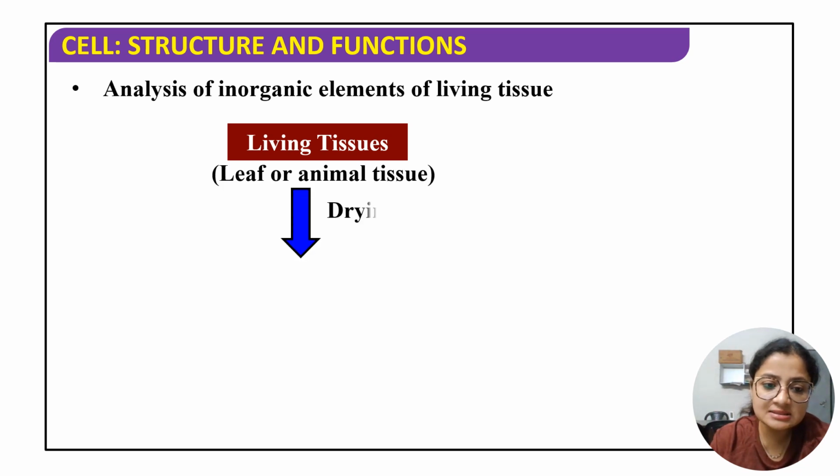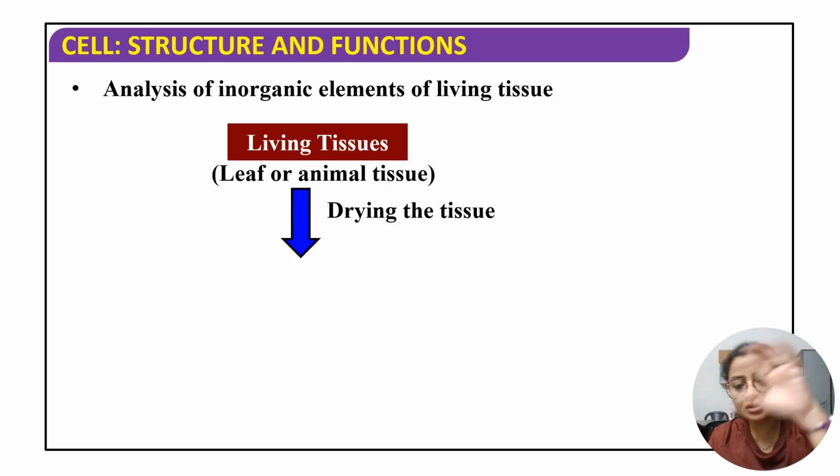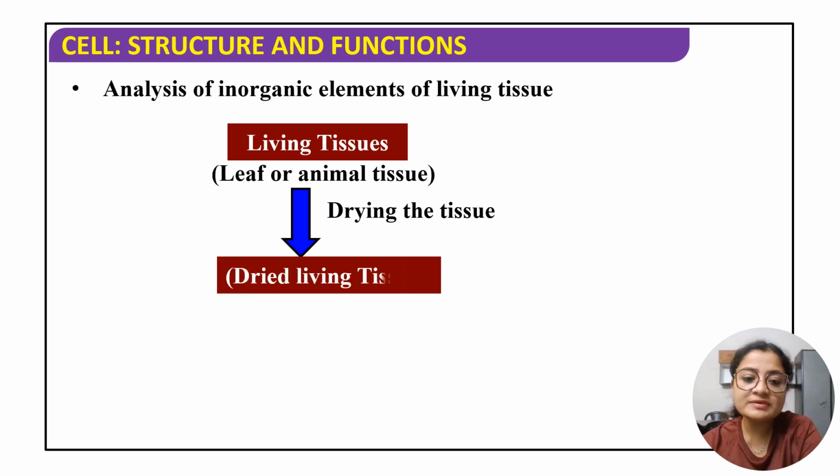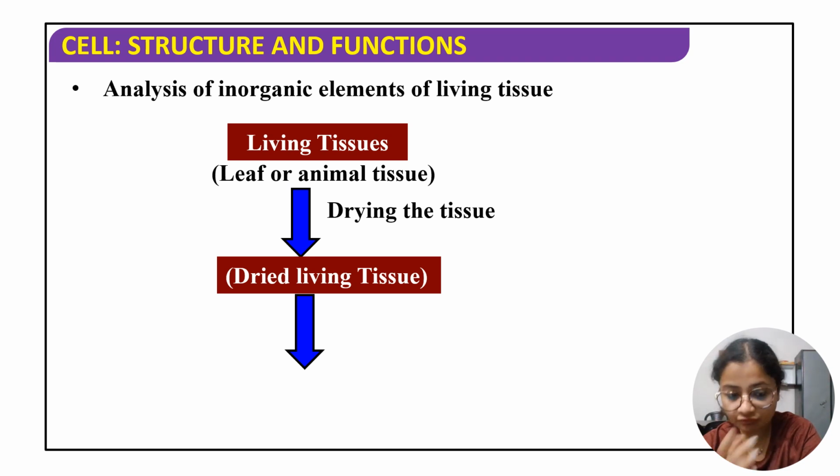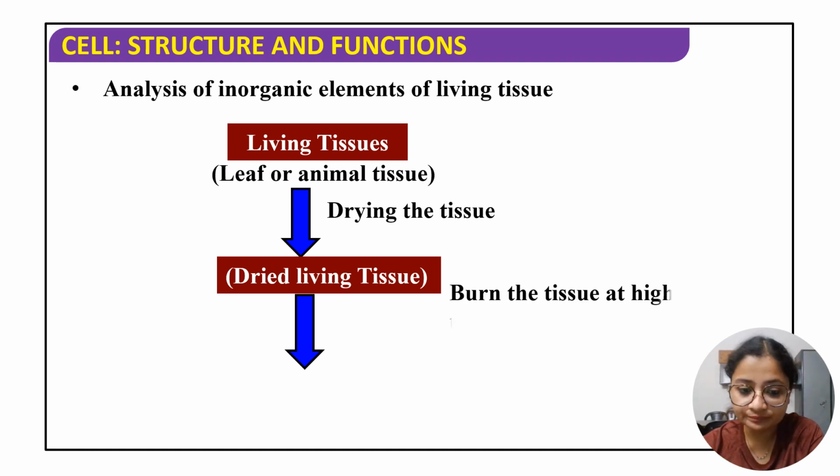I think this is somewhat what I told in the previous slides, where we talked about acid soluble pool and acid insoluble fraction. इसमें basically क्या हो रहा है, उसमें हम लोग organic compounds analyze कर रहे थे. इसमें we are mainly focusing on the inorganic elements. So again we are taking some type of living tissue, which is either a leaf plant tissue or animal tissue. Then we are just drying the tissue. So after drying, what we will be getting is a dried living tissue.